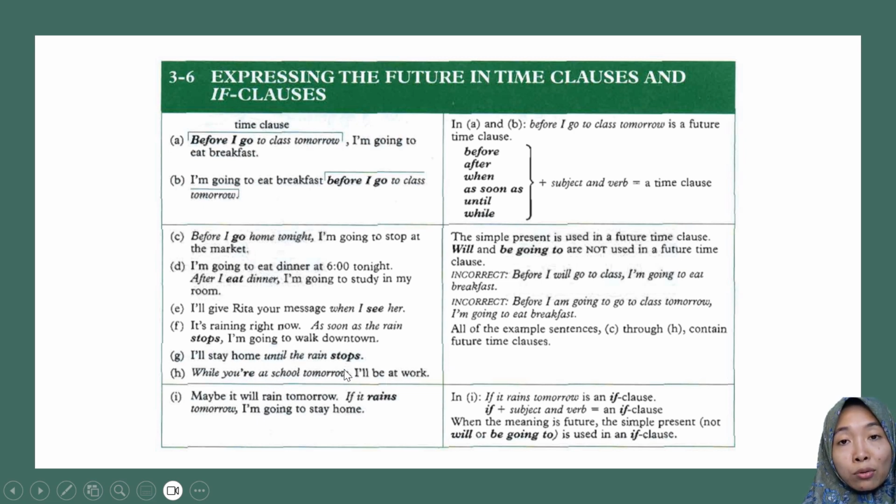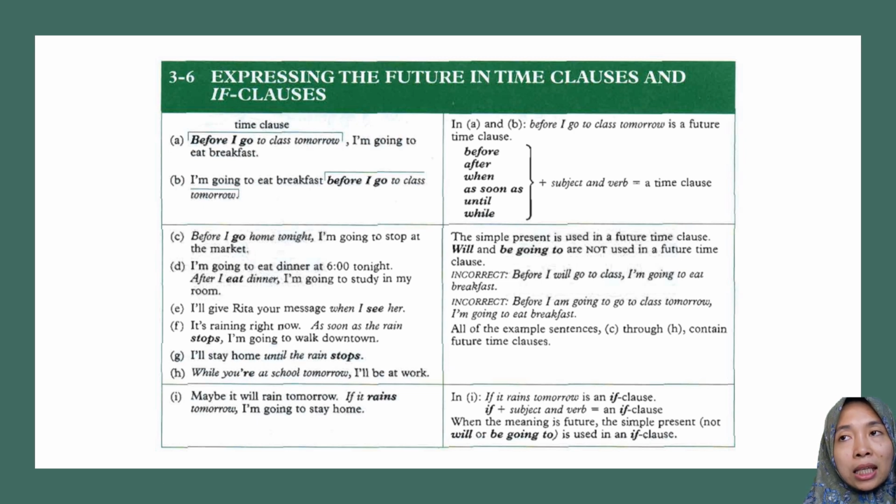While you are at school tomorrow is a time clause. Again, you cannot use be going to and will. In point I, if it rains tomorrow is an if clause. If plus subject plus verb is used when the meaning is future, the simple present, not will or be going to, is used in an if clause.